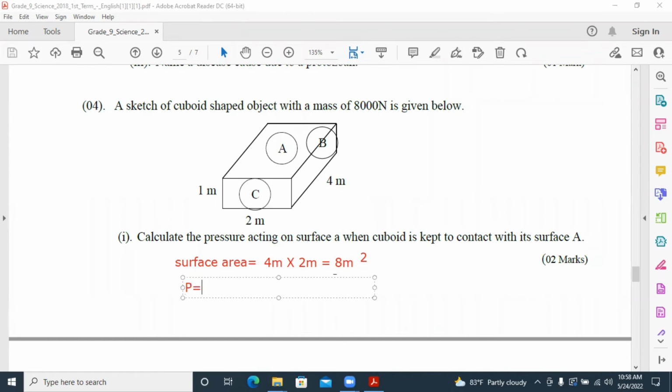Then we can find the pressure. Pressure equals F divided by A. Here the F is 8,000 Newton. Weight is the force here. Divide it by 8 square meters. Answer is 1000 Pascal. 1000 Pascal is the answer.